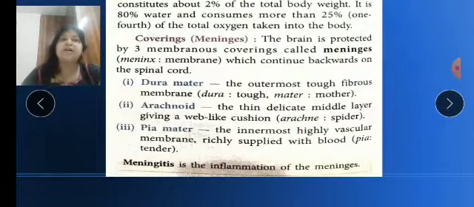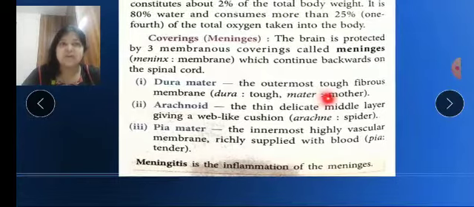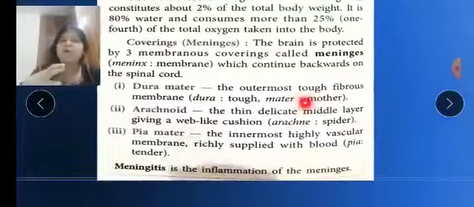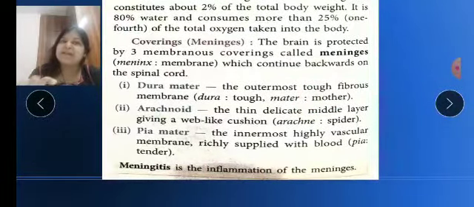Now next one is dura mater. Dura mater is the toughest outermost layer, and it protects the inner part of the brain. It is the outermost layer, so it protects the inner part. Inner part means these arachnoid, pia mater or other brain parts.